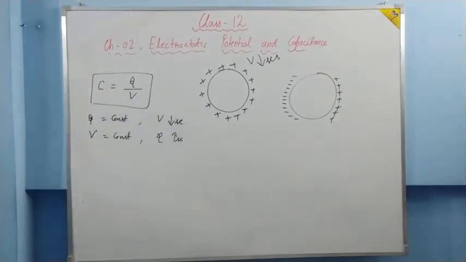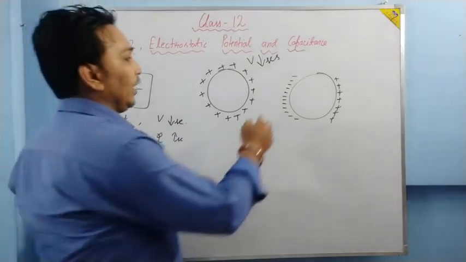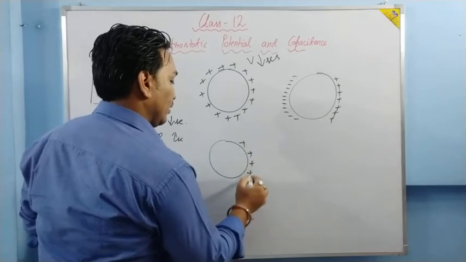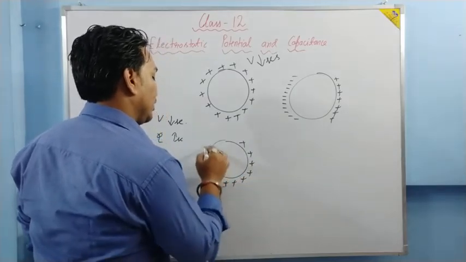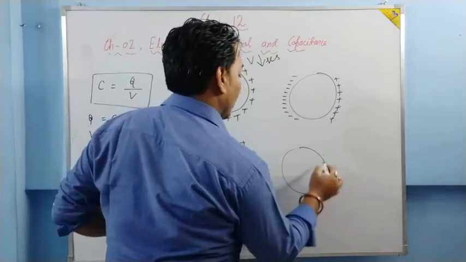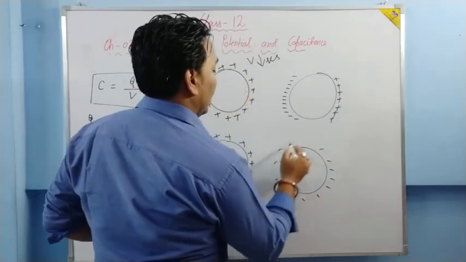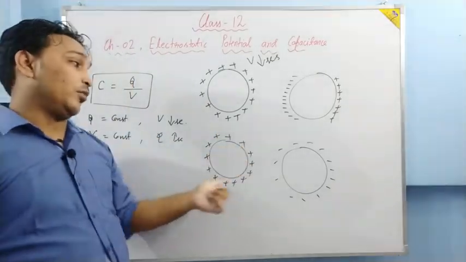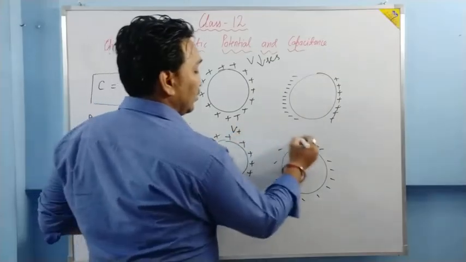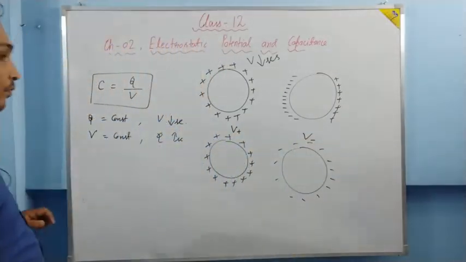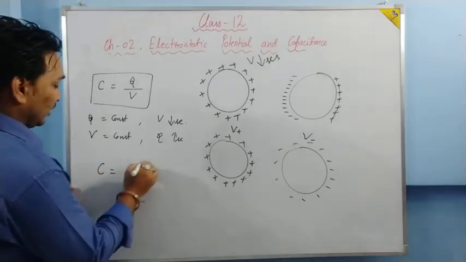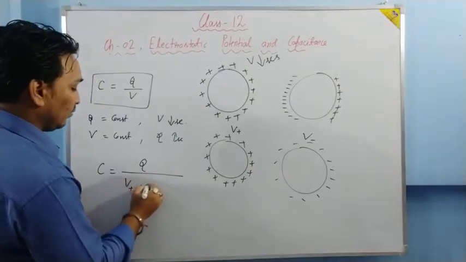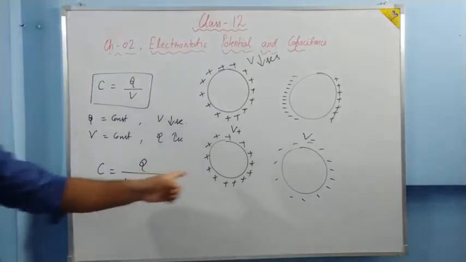Now one more idea comes to mind. If we need only negative charge, then why put a neutral conductor? Put a negatively charged conductor. Suppose one positively charged sphere is there and we put a negatively charged sphere nearby it. Then what happens? The potential due to this one is positive, V plus, and the potential due to the other is V minus. So we write the capacitance as Q, whatever charge it holds, upon the potential difference between these two, V plus minus V minus.